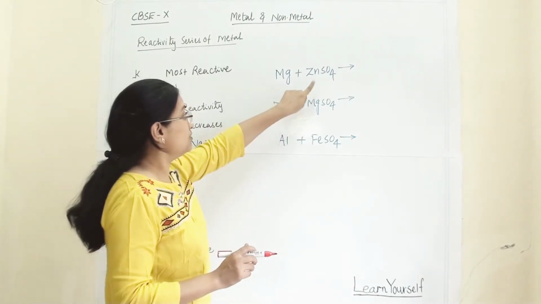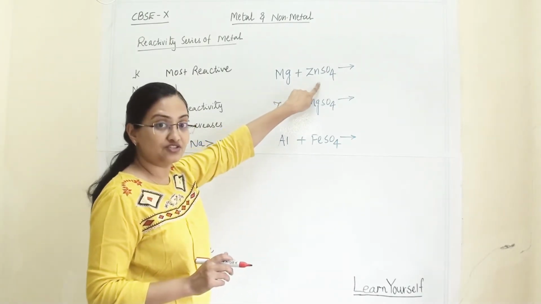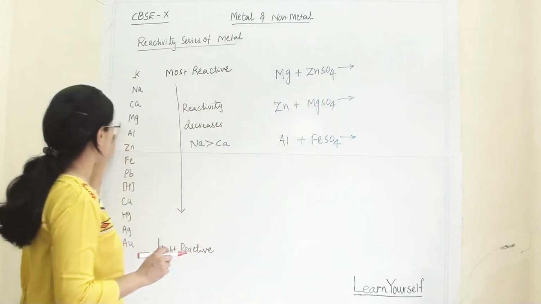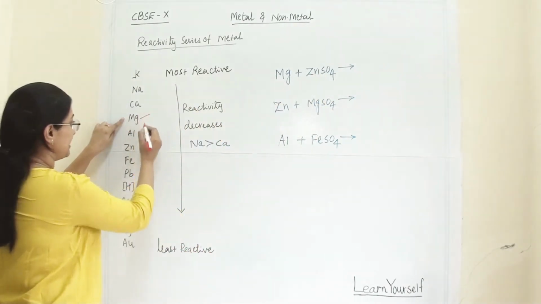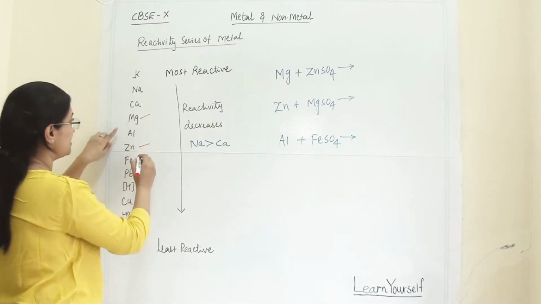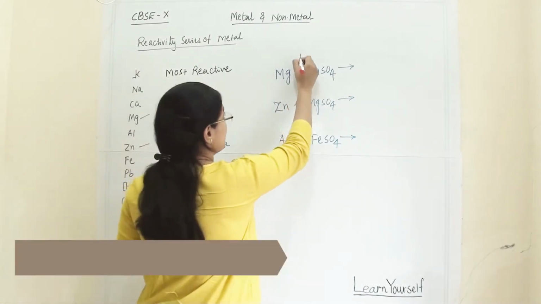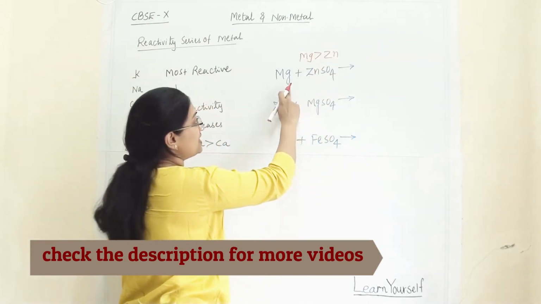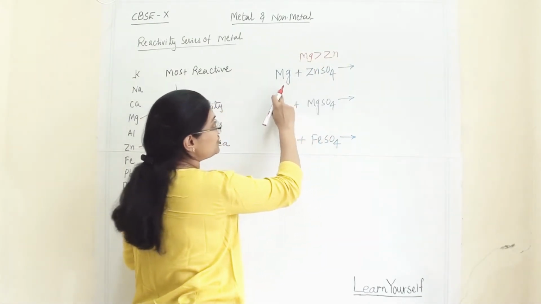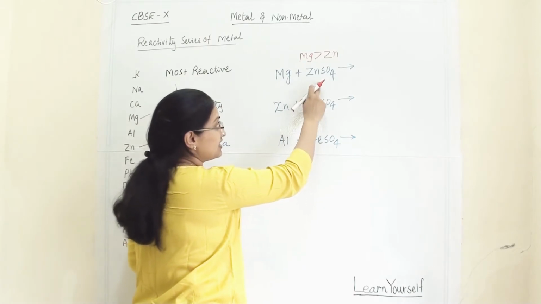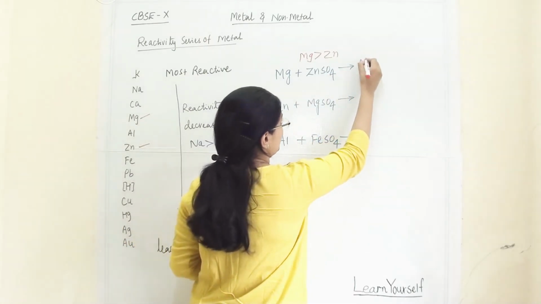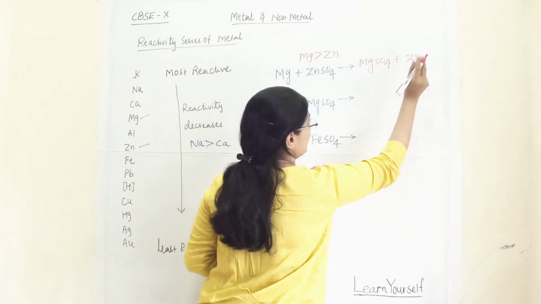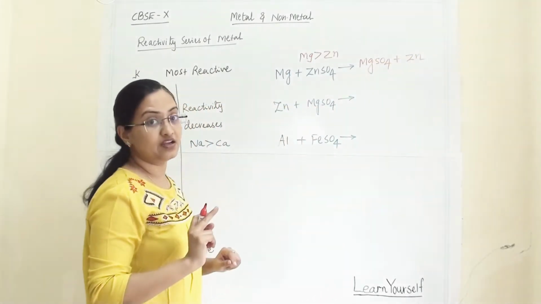Here, to check whether this displacement reaction will be possible or not, we have to check where magnesium is. This is magnesium and this is zinc. So magnesium is more reactive than zinc. So magnesium can displace zinc from this compound. So it will be MgSO4 and zinc will be alone. So this reaction is possible.